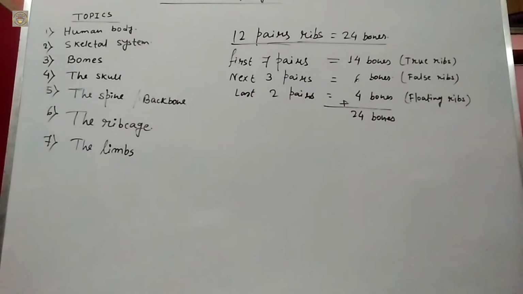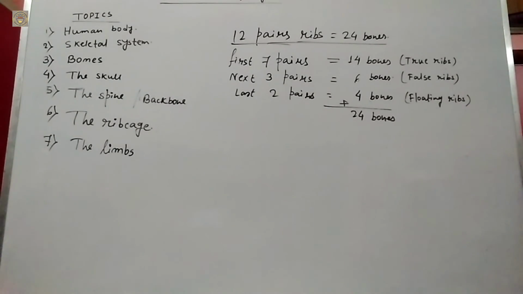Next is the limbs. There are 2 pairs of limbs in the skeleton, the upper limbs and the lower limbs, or the arms and legs respectively. In all there are 30 bones in each limb. So the upper limb has 30 bones and the lower limb also has 30 bones.